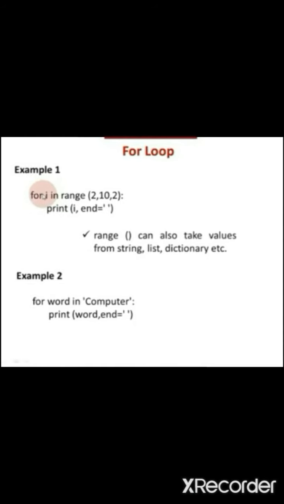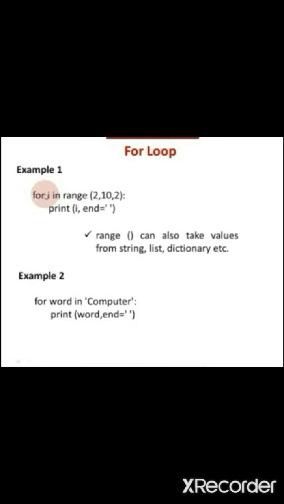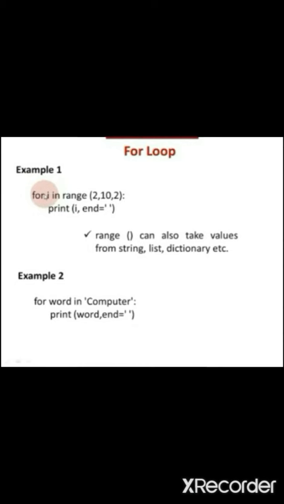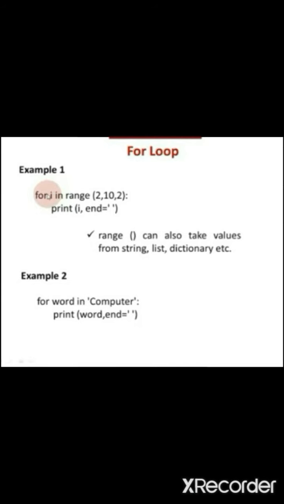It executes one by one. So it prints C and then leaves some space. Then it prints O, leave some space, M, up to all the letters will be printed with space. That will be the result for the second example.